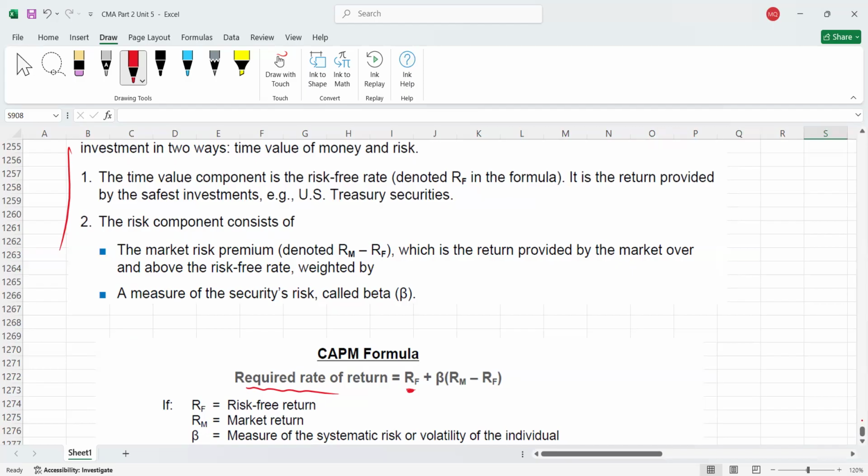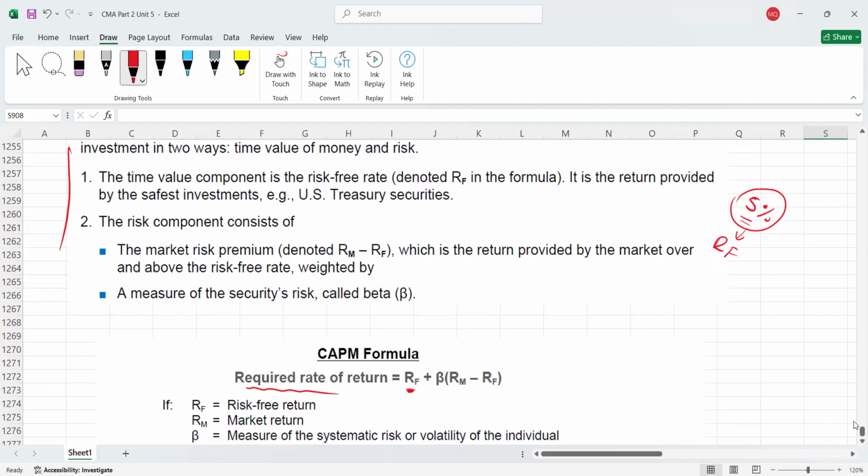For example, treasury bills are government securities. They are offering, for example, 5% return. So this is actually the risk-free rate of return. Why? Because this is the safest investment, as there is very little chance that the government will default, right? So that is called the risk-free rate of return. Now think, when you invest into companies, are you taking risk or not? Yes, we are taking risk, because company securities are always riskier than government securities.